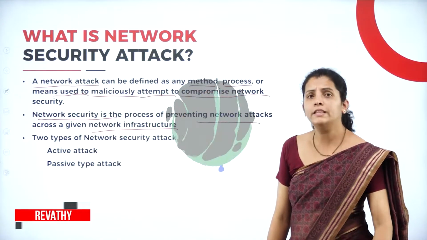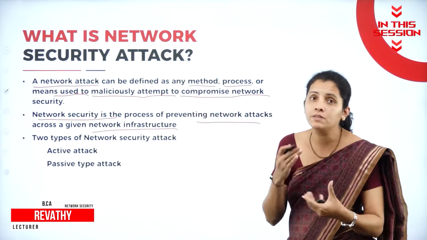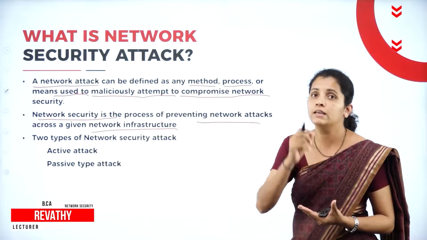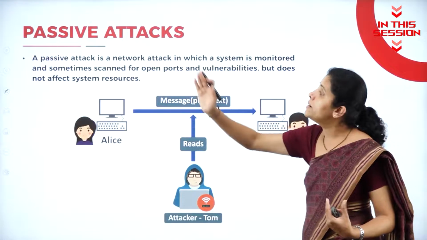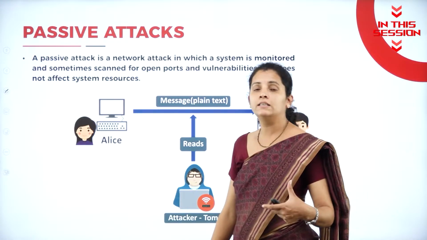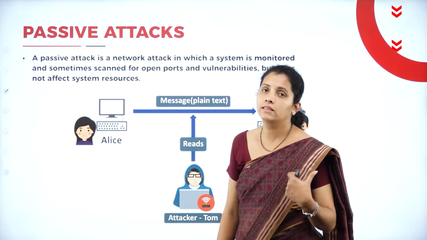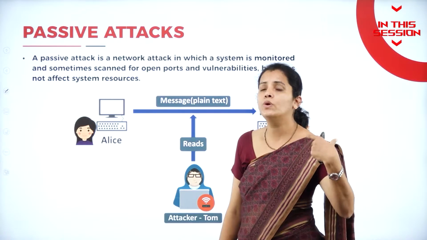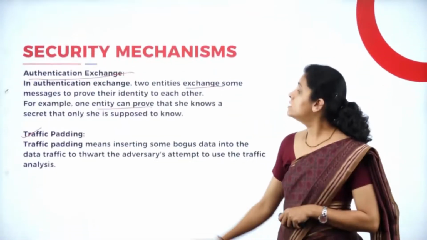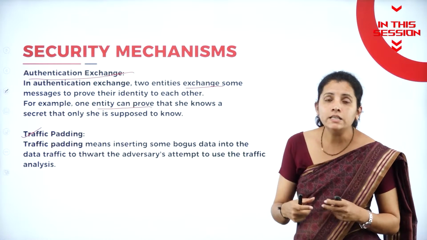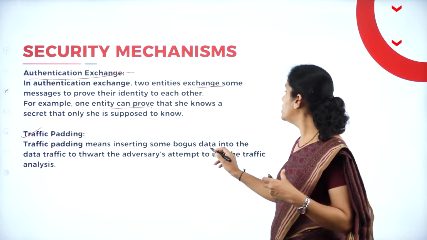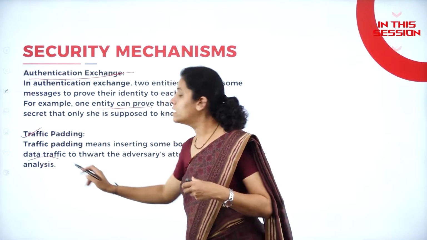That is nothing but the components which come under the network, called network infrastructure. The name itself indicates that it is a passive attack. That means the attacker is going to observe the data. Traffic padding is nothing but inserting bogus data into the data traffic.